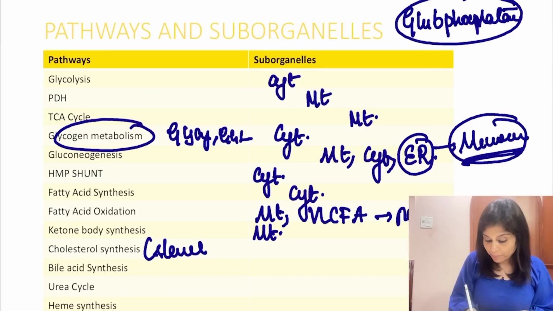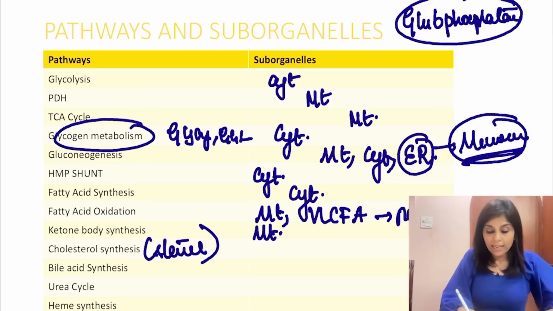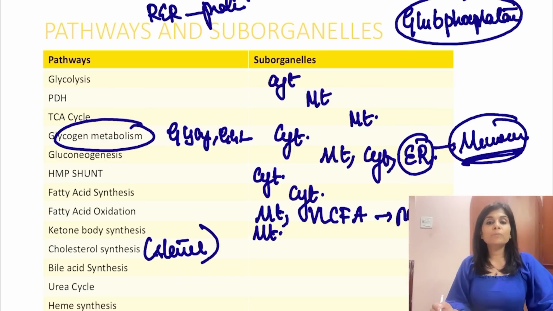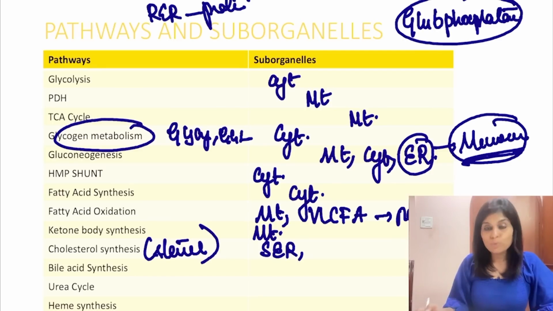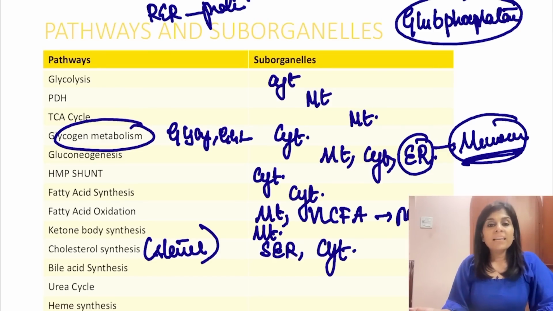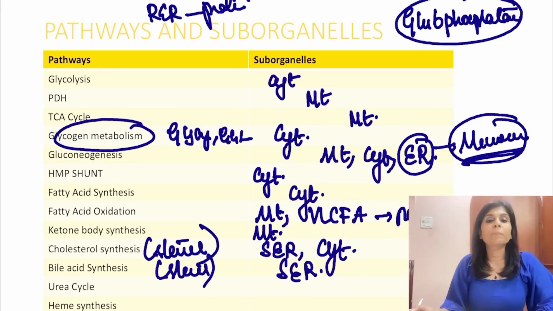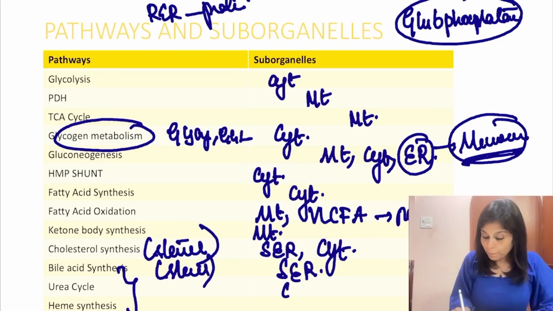Cholesterol synthesis. Cholesterol is a steroid, right? Do you remember that smooth endoplasmic reticulum is related to steroid synthesis? Rough endoplasmic reticulum is related to protein synthesis. Smooth endoplasmic reticulum is related to steroid synthesis. So cholesterol synthesis or steroid synthesis happens in smooth endoplasmic reticulum partly and partly in cytoplasm. Bile acid synthesis, that is another steroid which gets synthesized in smooth endoplasmic reticulum. Urea cycle, just now I told you, both urea cycle and heme synthesis happen partly in cytoplasm, partly in mitochondria.